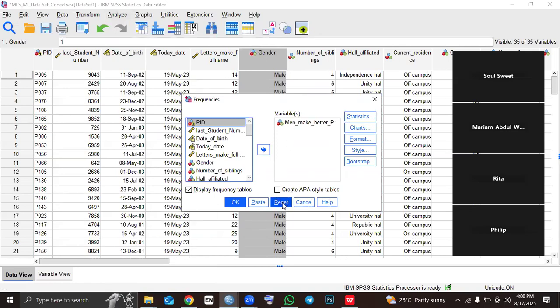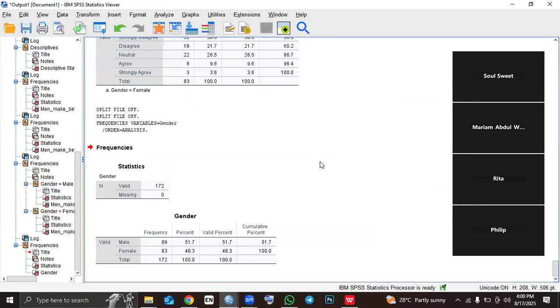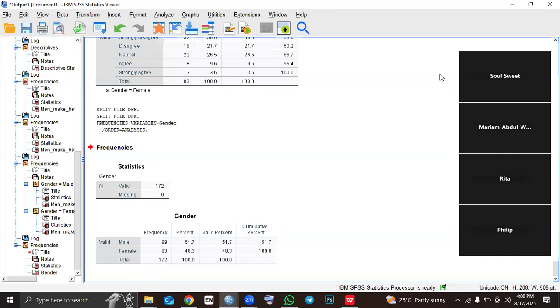So I'll click on reset to remove the male from there and then put gender inside. And then they are asking us to find the percentage, right? So make sure you tick the frequency tables and click what? OK. Good.